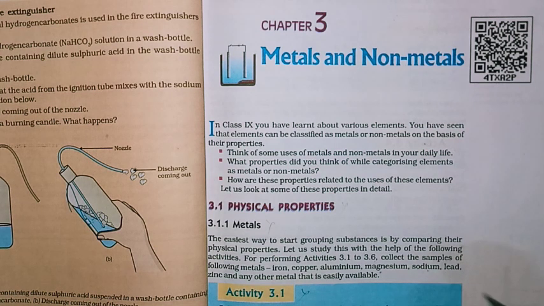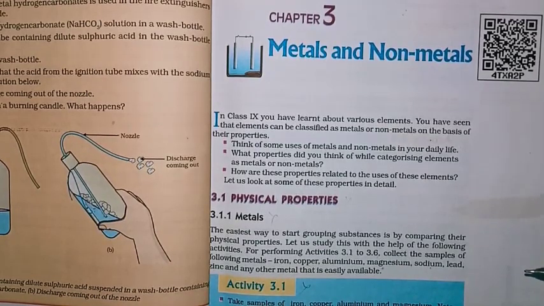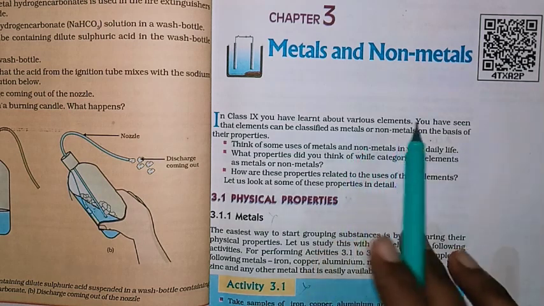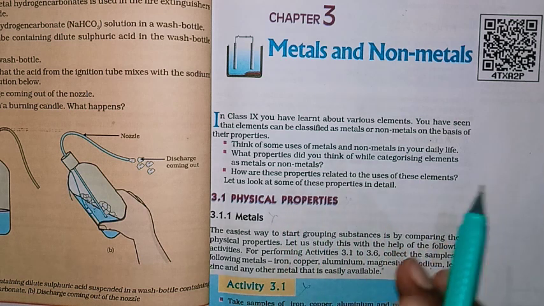Today we are discussing chapter 3, that is metals and non-metals. I hope this is the only unit remaining in part 1 of your science reader. So today we will discuss that concept. Before going to metals and non-metals, you have studied the periodic table elements.